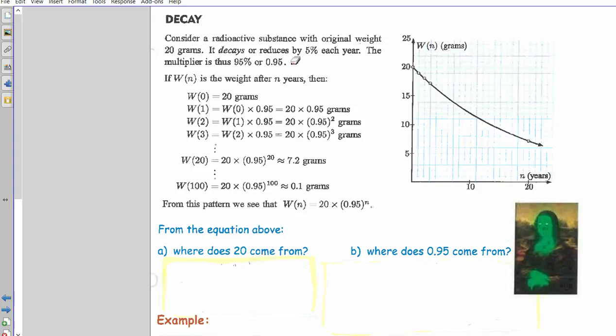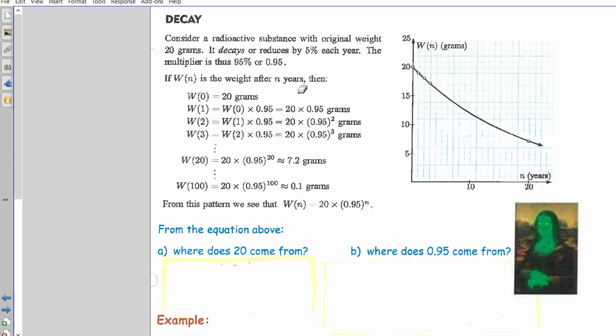The way that was worked out is because it's going down by 5%, you can say 100 minus 5% is 95%, and to turn 95% into a decimal, you divide by 100. Because as you decrease, it's 95% of what it was. So that's why the multiplier is 0.95.